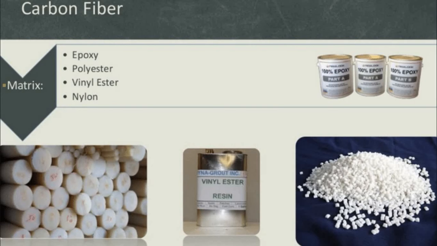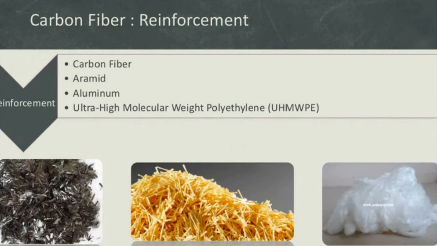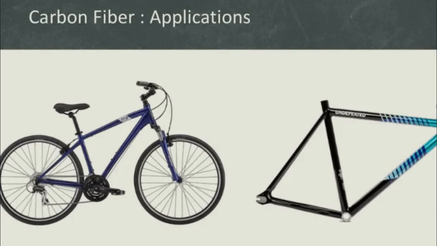Tomorrow we will see some practical procedure of the hand layup method, where we use these chemicals: epoxy, polyester, vinyl ester, and nylon as the matrix product, and the reinforcement product is carbon fiber, aramid, aluminum, or ultra high molecular weight polyethylene.